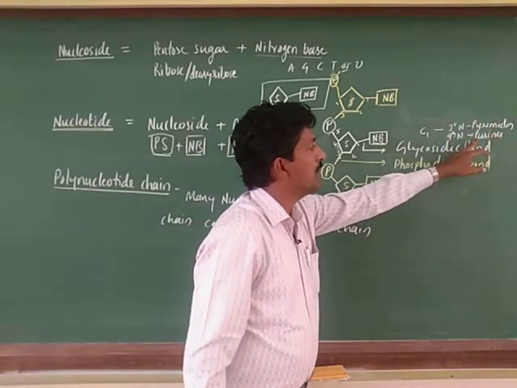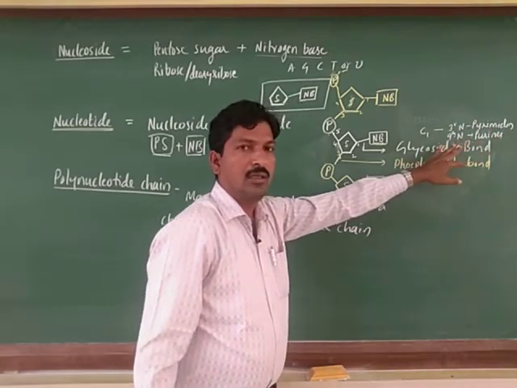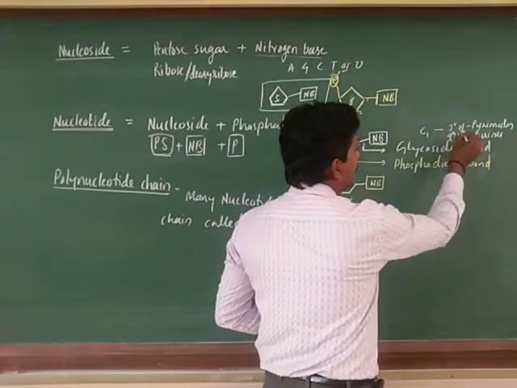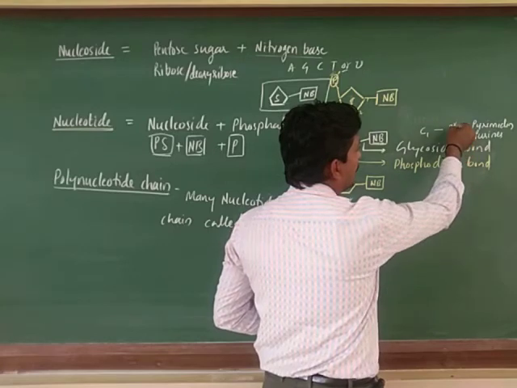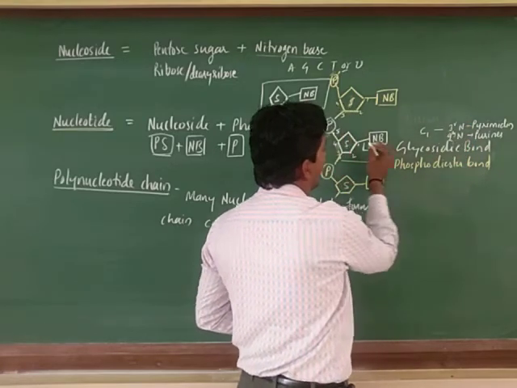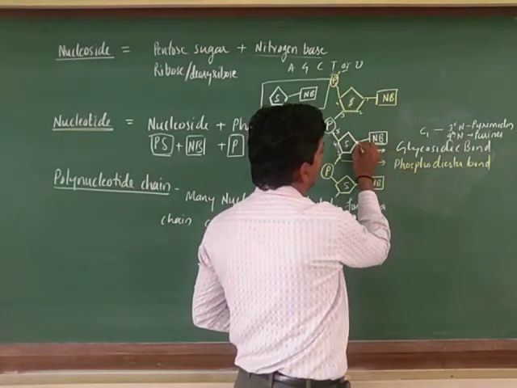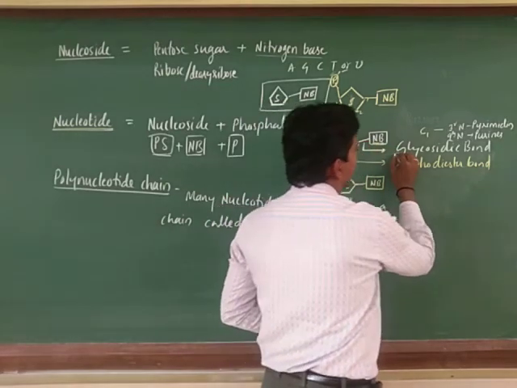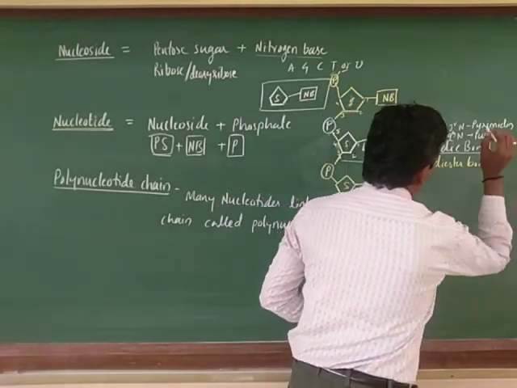In case of purines, either guanine or adenine, okay, the ninth nitrogen. In this case the third nitrogen is attached to the first carbon atom of the pentose sugar. So that is by the help of the glycosidic bond.